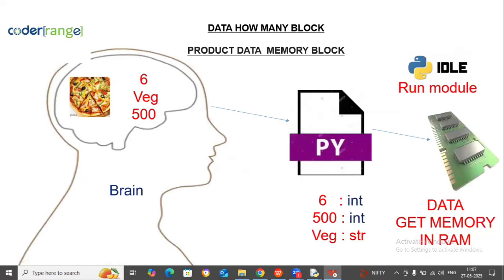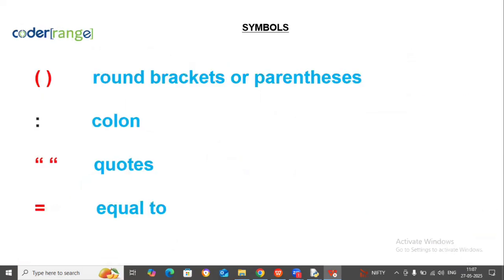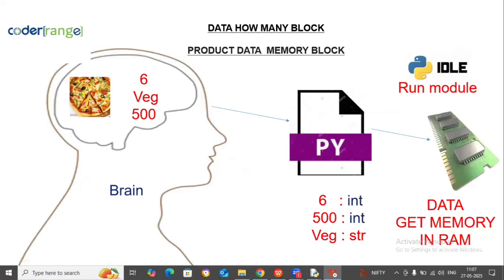So let me explain in detail. For example, in this brain, you have data: 6 quantities, veg pizza, and the cost is 500 rupees. You have to write this in the form of Python. When you write it in a Python file and run this code, when you run the module, what will happen? It will be stored in the RAM. The data will get memory in the RAM. That is the basic idea of coding.